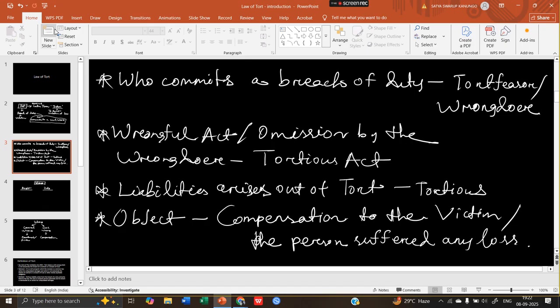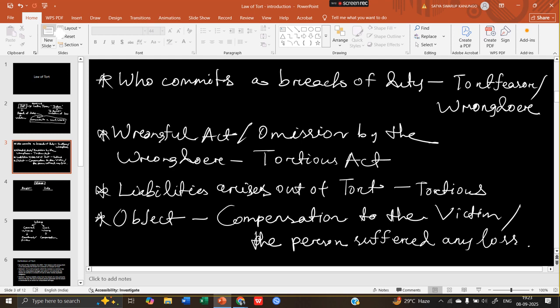It has come to India with the British administration of justice system. As all the laws have come from England, law of tort has also come through the Britishers, and in India it has had some developments, which we will discuss in later classes.